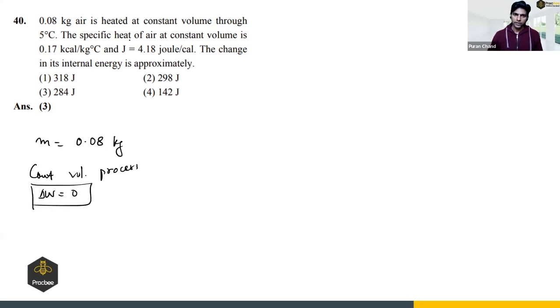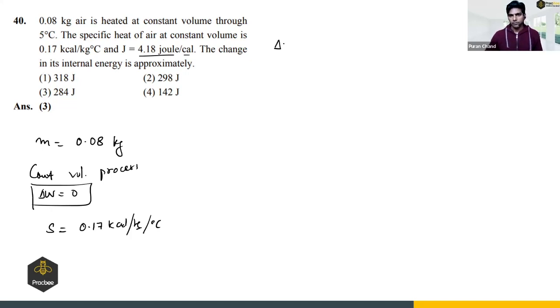The specific heat of the air at constant volume is 0.17 kilocalorie per kilogram per degree Celsius. And we have also been given the mechanical equivalent of heat: 1 calorie is equivalent to 4.18 joules. Find the change in its internal energy.